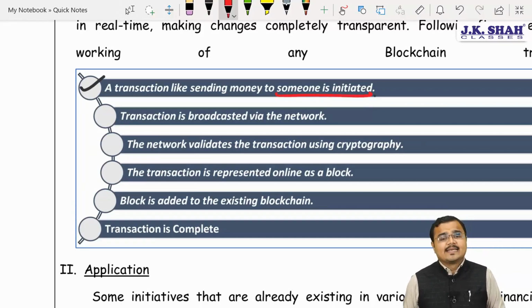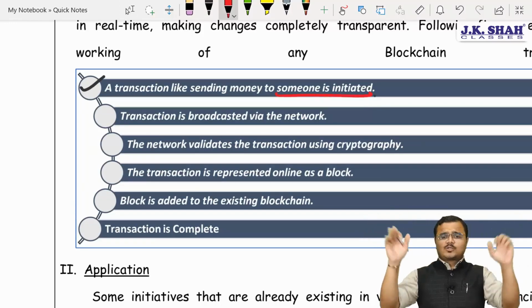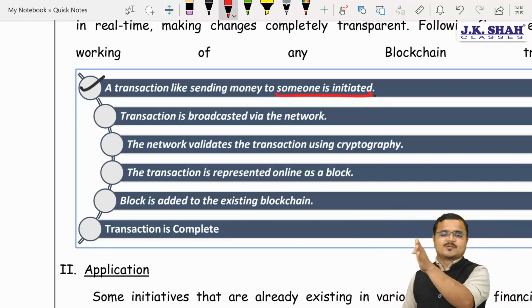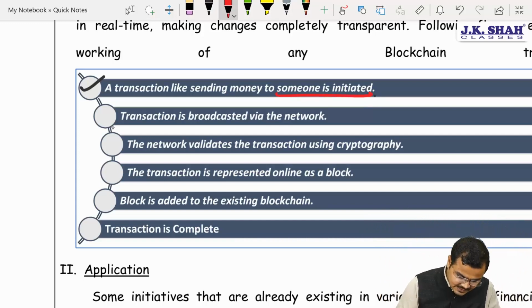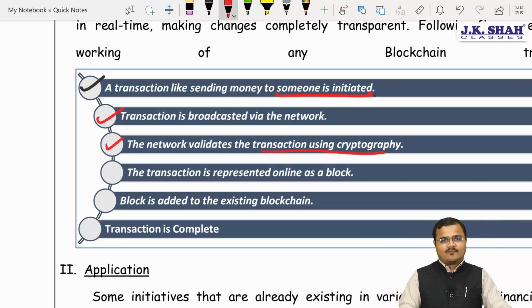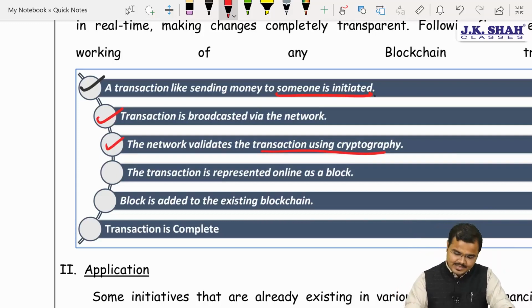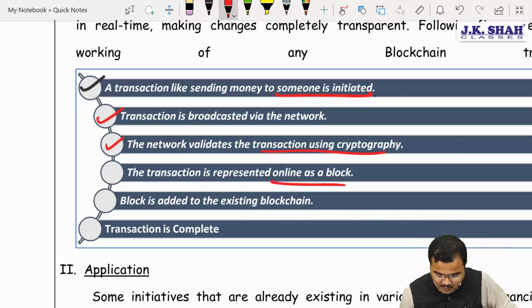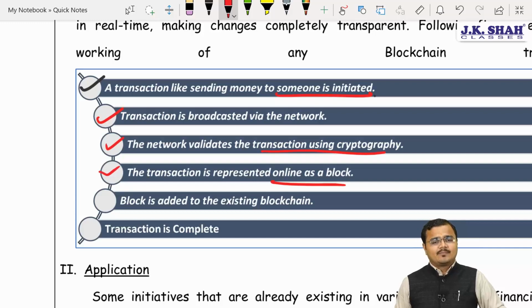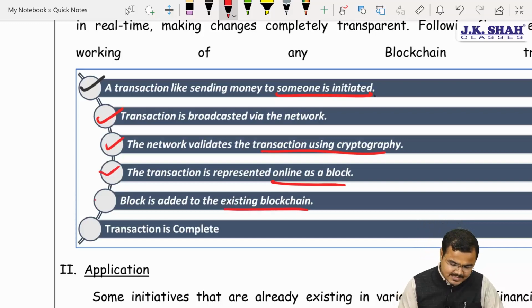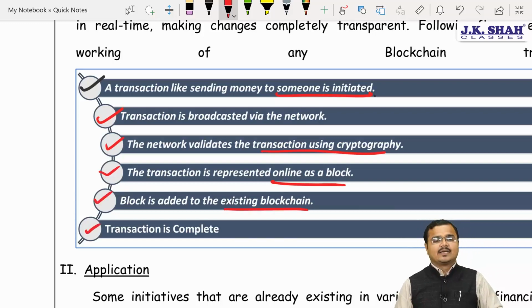Yes, sir. Second, the transaction will be broadcast to the network that this person is transferring this much amount to this person. Yes, sir. The network people validate the transaction using what? Sir, cryptography. Basically, Chartered, a very strong level of encryption is used. The transaction is represented online as what? Sir, one block, and then this block will be added to the existing blockchain system and the transaction gets completed. Sir, it's an amazing technology.